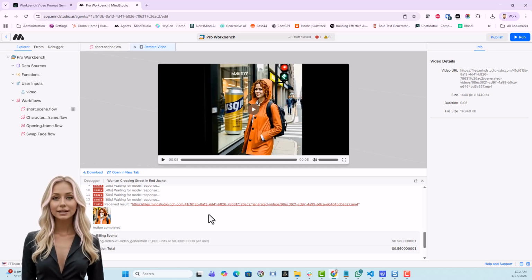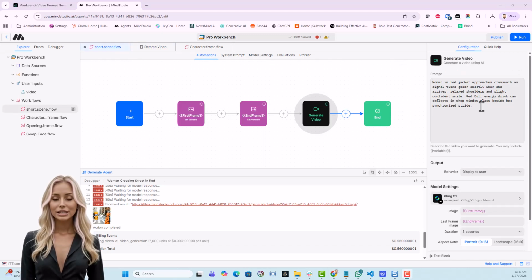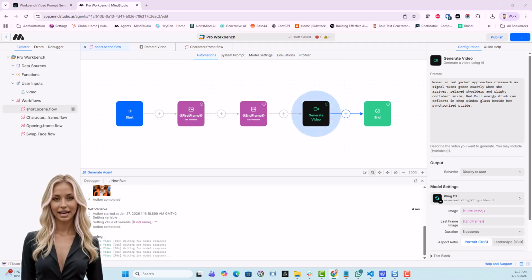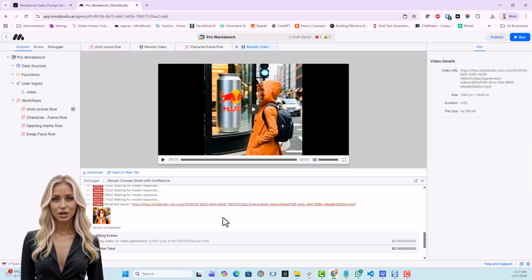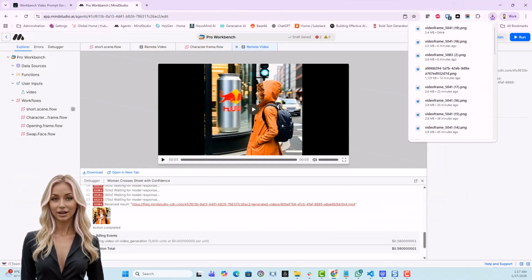The model is drifting. I'll have to use a specific Red Bull can in the prompt. No worries. I'll add a specific Red Bull can to the prompt and run it again. Okay, now it got it right. Lucky it didn't bring a whiskey bottle, haha. As before, saving the last frame to local folder.